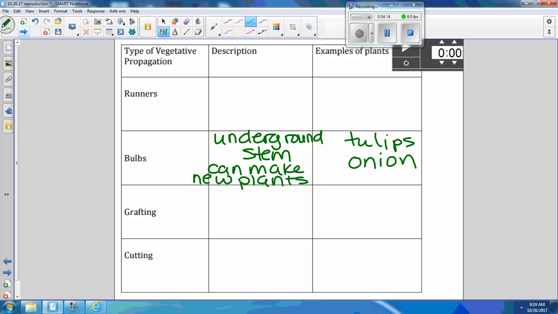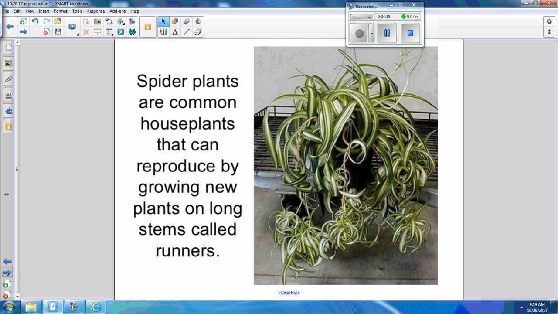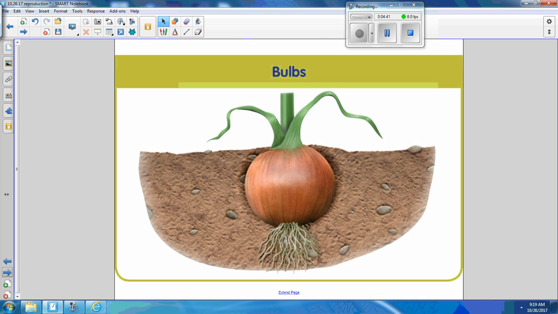Do you want to draw a picture? Sometimes drawing pictures help us. So you draw a little picture of the bulb with the roots and then the plant itself. Tulips have seeds, but they take way too long to grow. So nature provided a way that they can reproduce asexually by bulbs. You'll see a picture I'm going to show you of the bulb right here. This is what it looks like.